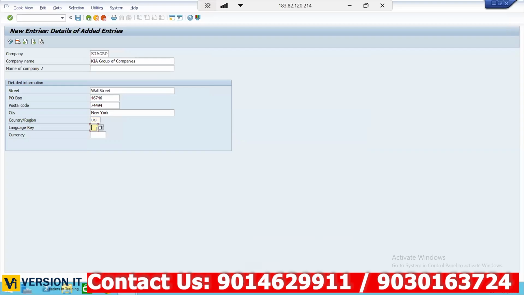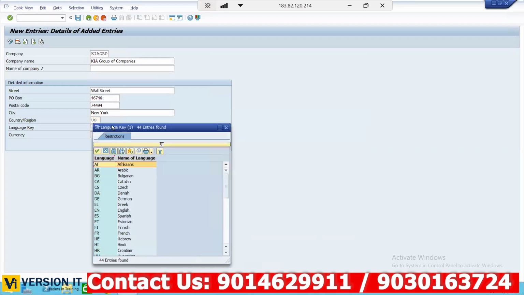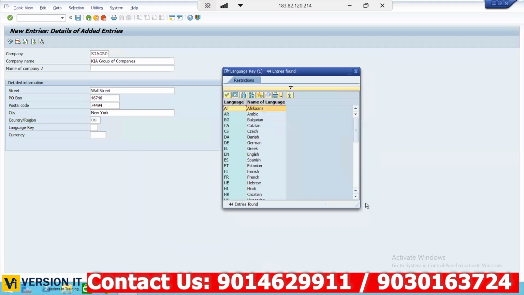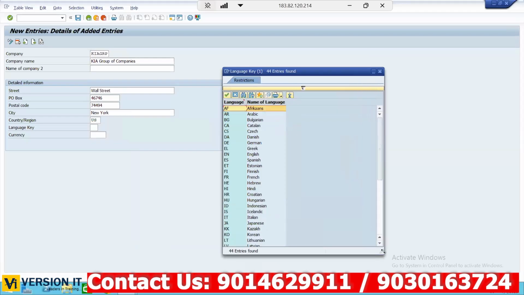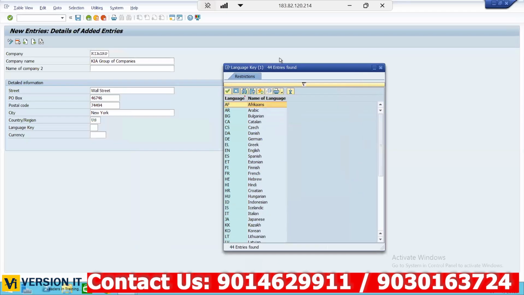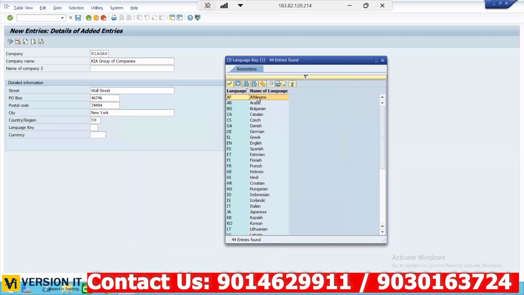Next, language key. We have different languages. So every country has some different languages mostly, right? So here we are talking about US. In the US they speak mostly English, right? So here you can see all languages: Danish, German, Greek, English, Spanish and all, right? In our case, English.